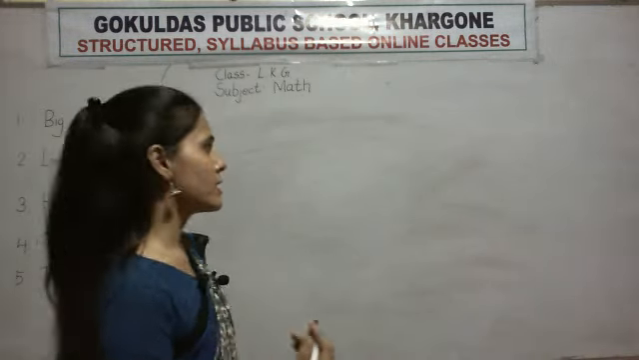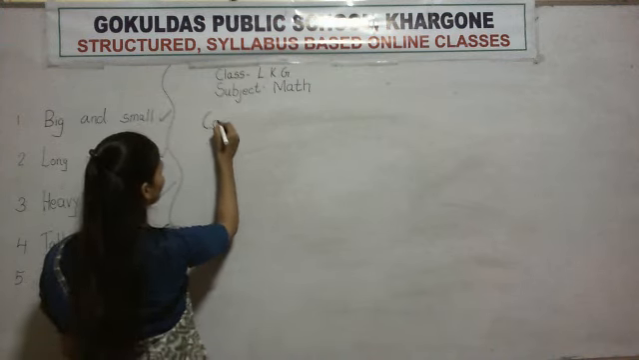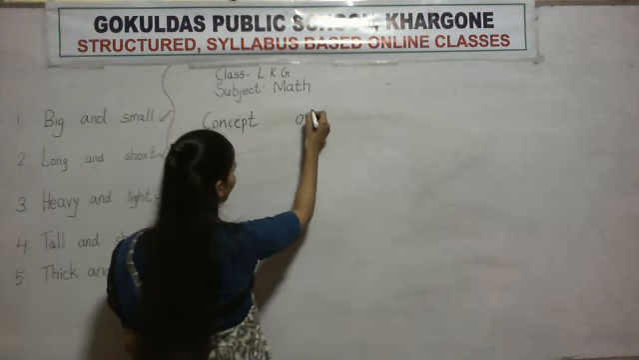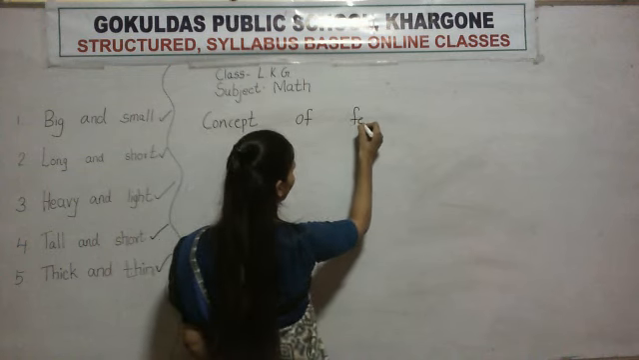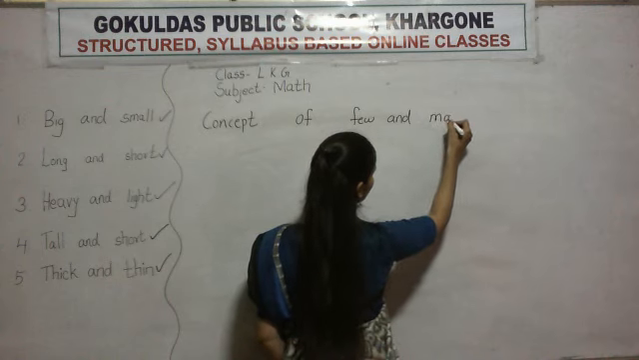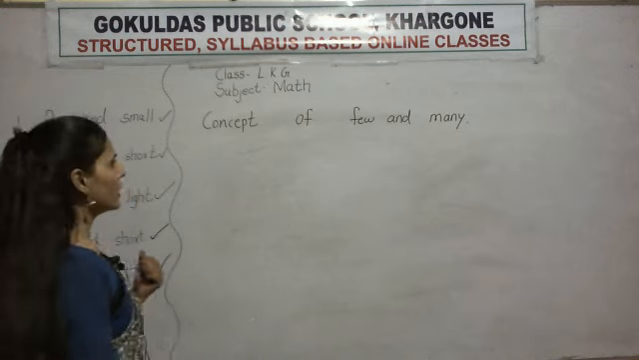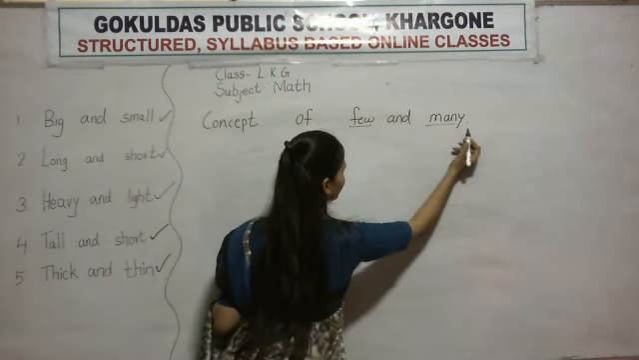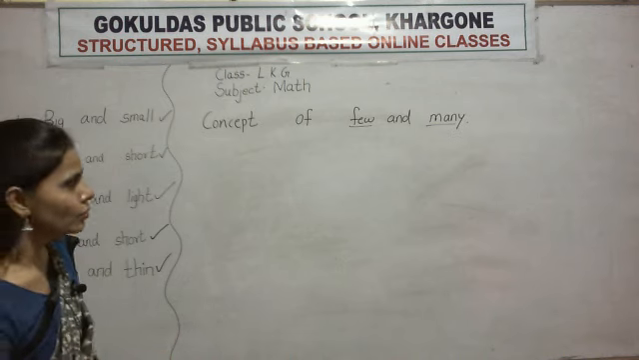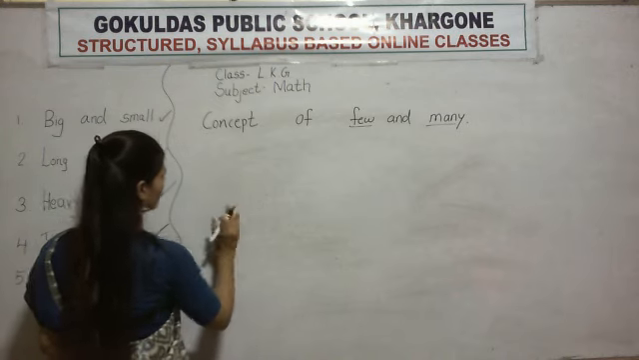One new concept. Look at the board. The concept of few and many. This is a new concept. Few and many. Which one is few things and which one is many? You know? I will draw some pictures. Look at the board.